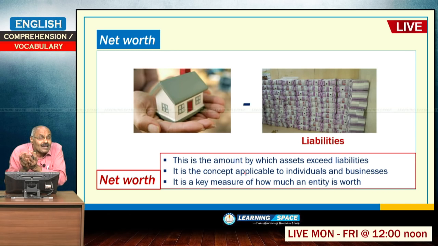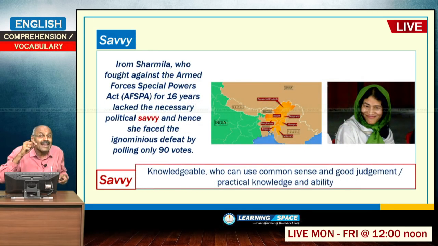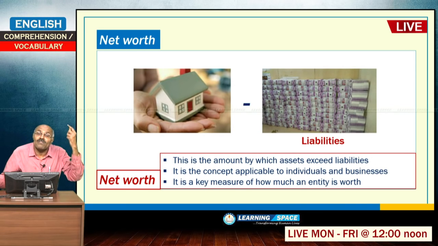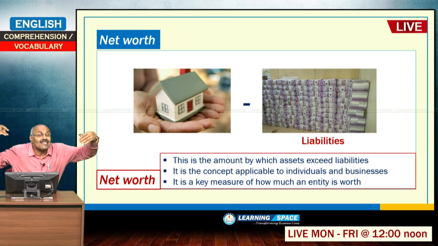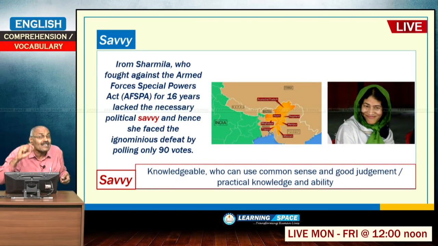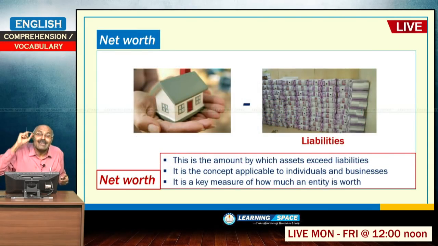Please look into this example. He has some house, he also has some liabilities, and these assets minus liabilities is the technical term for net worth. So, the paragraph says the accredited investor must be based on knowledge rather than on net worth. Previously, there was a concept that high net worth individuals can invest in these risky asset classes, but now the paragraph says that it should be based more on practical knowledge and ability than on net worth.